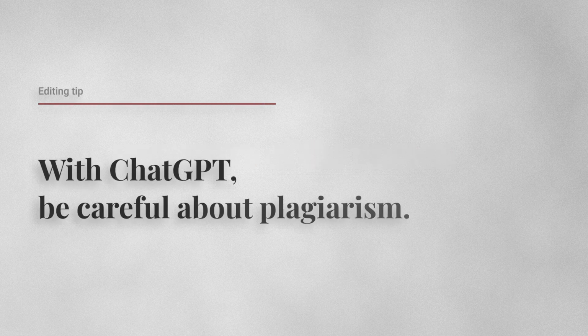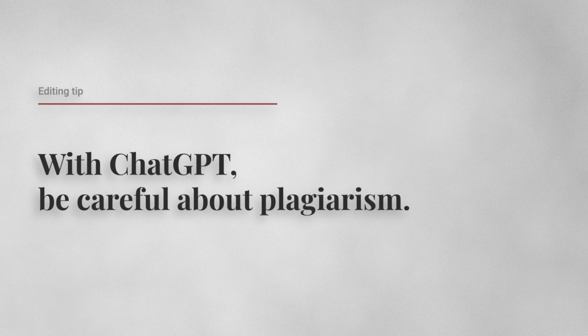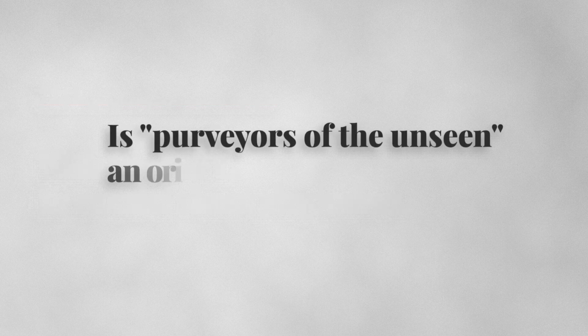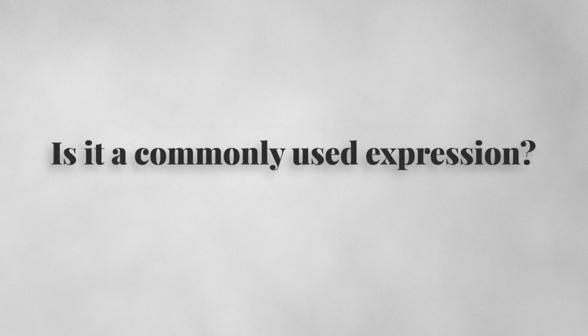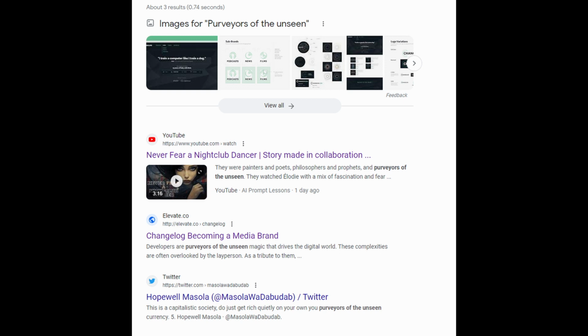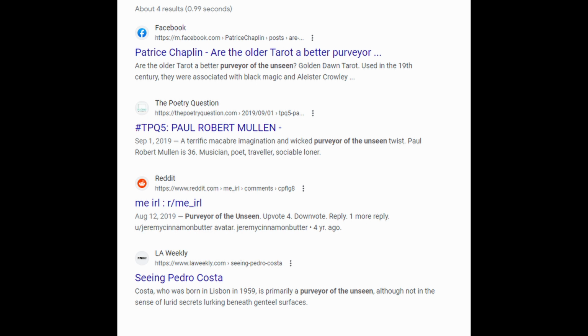That's a nice line. If you're using ChatGPT as a writer for editing your own works, you want to be careful of plagiarism. Is purveyors of the unseen an original line? Is it a commonly used expression? Or is it lifted straight from another story? Google search reveals 3 instances of that exact phrase, including one from this story. A Google search on the singular purveyor of the unseen finds 4 results. It's not a unique line, but it does not seem to be from another story, though I don't think we can rule that out entirely.